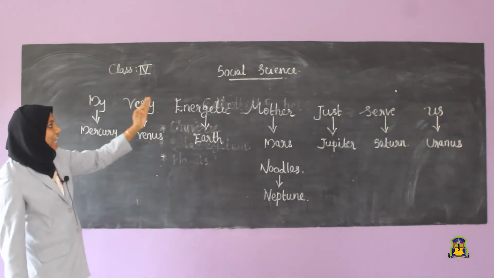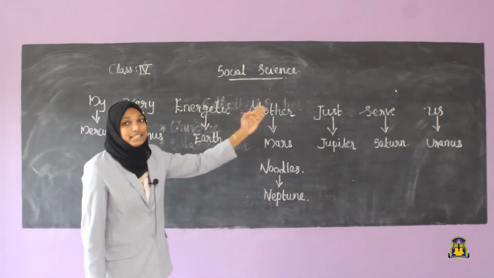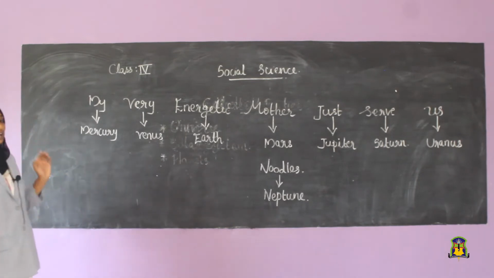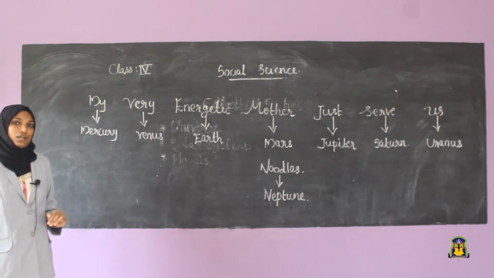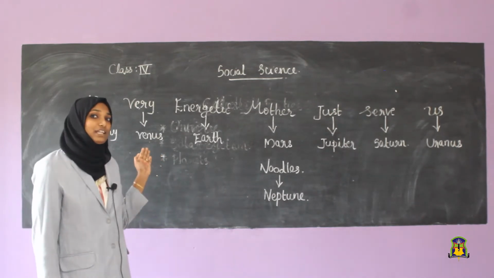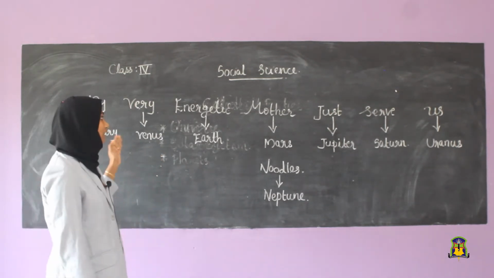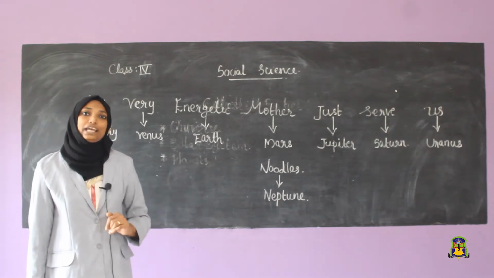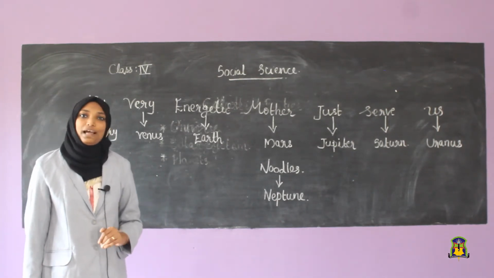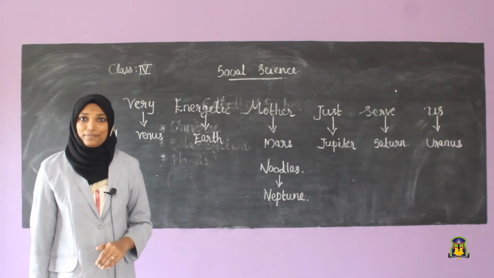Clear about that? By looking at the first letter of each word, you will get the names of the planets. So in this way, you can study the planets very easily.